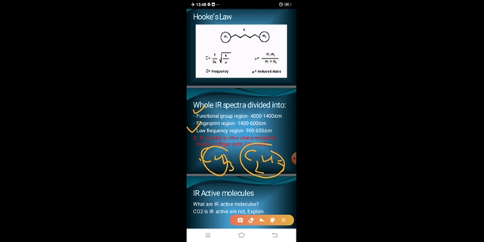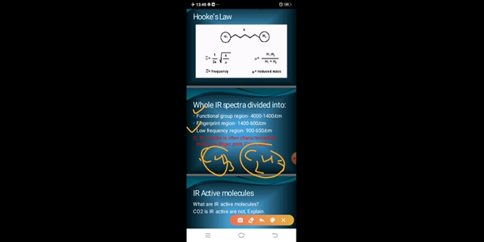Sometimes in an examination, if a question comes, what is fingerprint region, write a short note on fingerprint region, so many of you students write that everyone has their own fingerprint. This fingerprint helps to catch the thief, it helps in the CID, and it is used in the Aadhaar card and the PAN card and DL card and so on. This type of foolish thing.